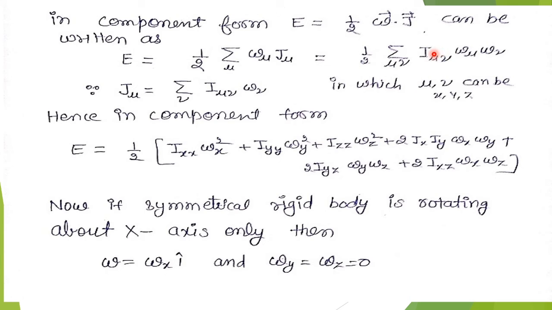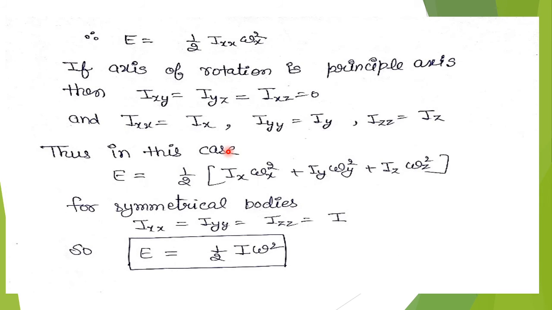And when we take mu equals x, nu equals y, then we get these terms. Now, if a symmetrical rigid body is rotating about the x-axis only, then the only component of omega will be omega x, and the other components, omega y and omega z, will be 0. So the rotational kinetic energy can be written in the form E equals half Ixx omega x square.